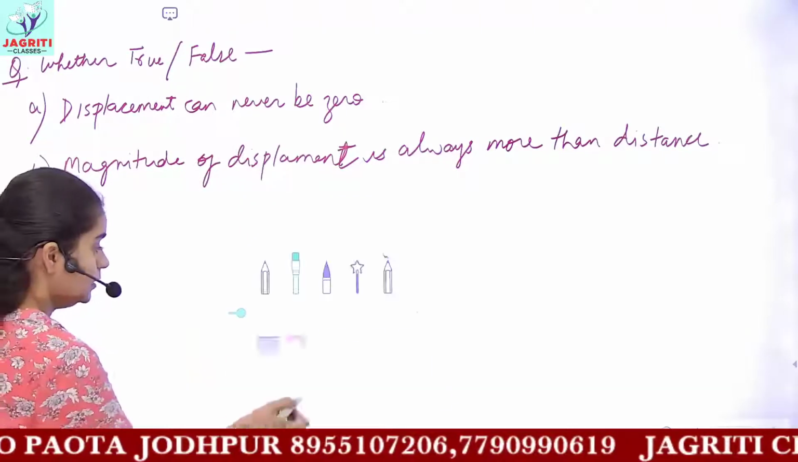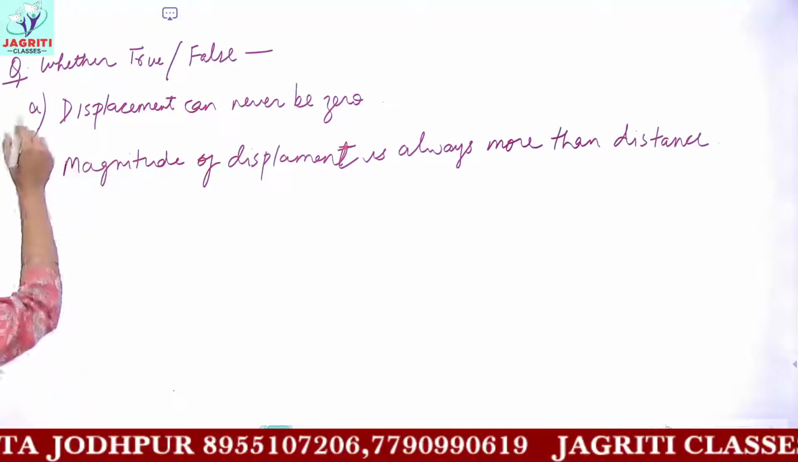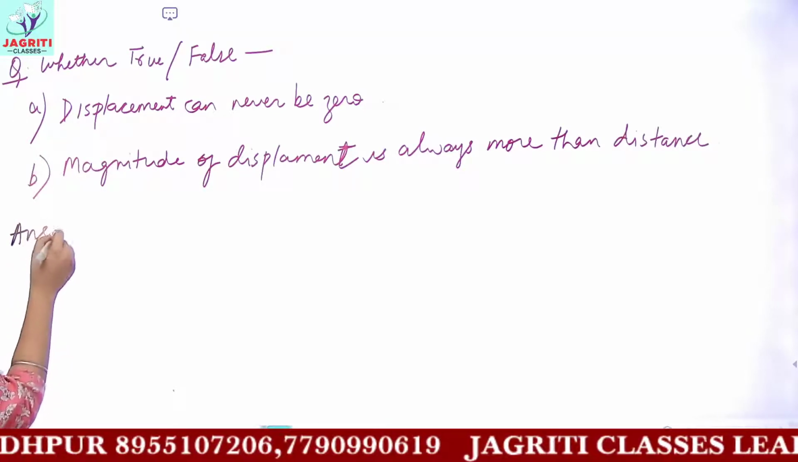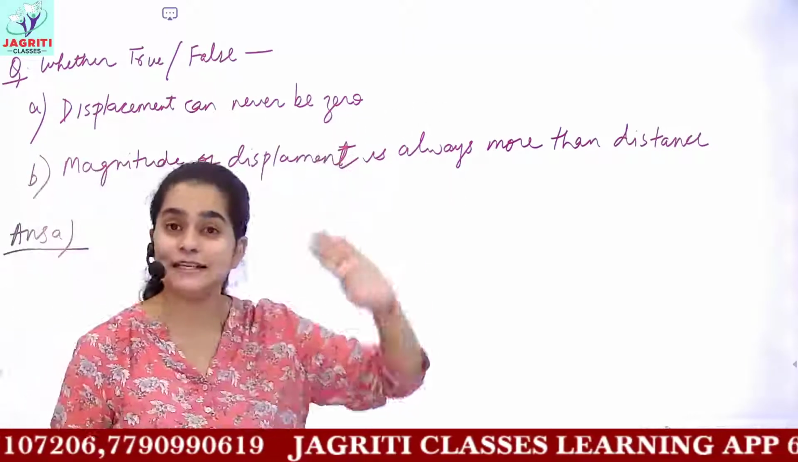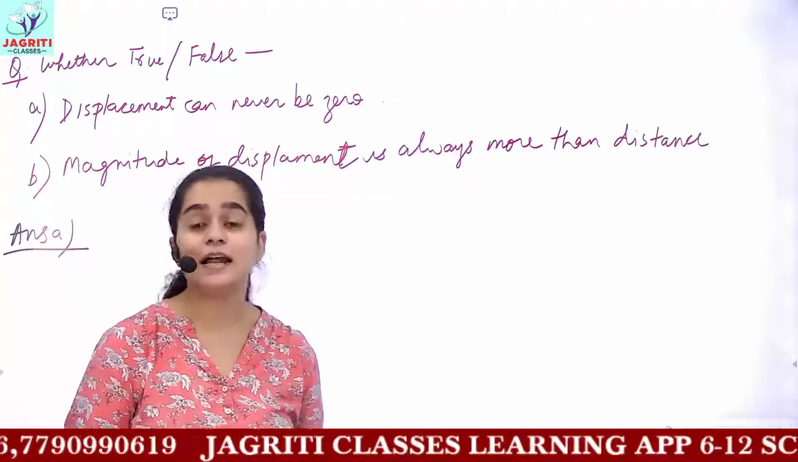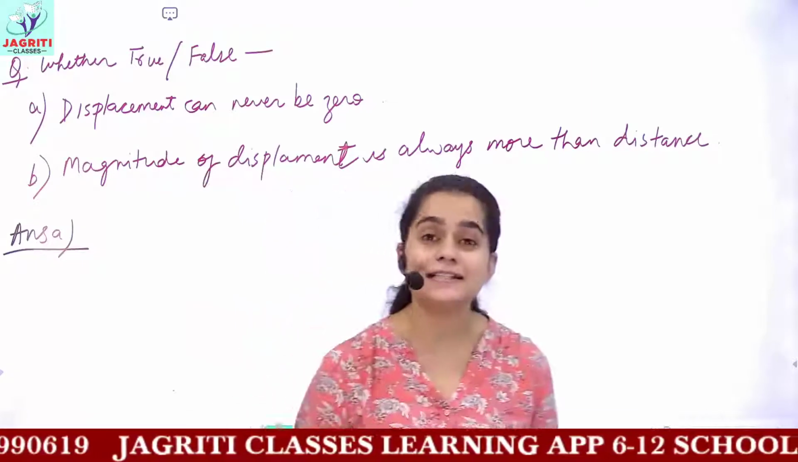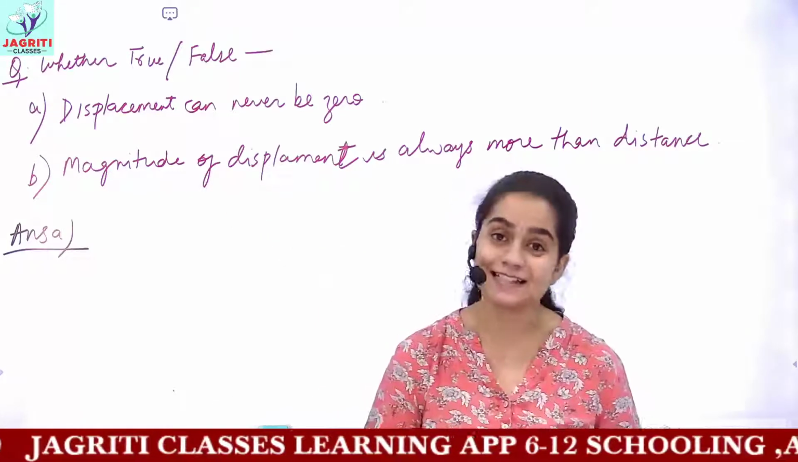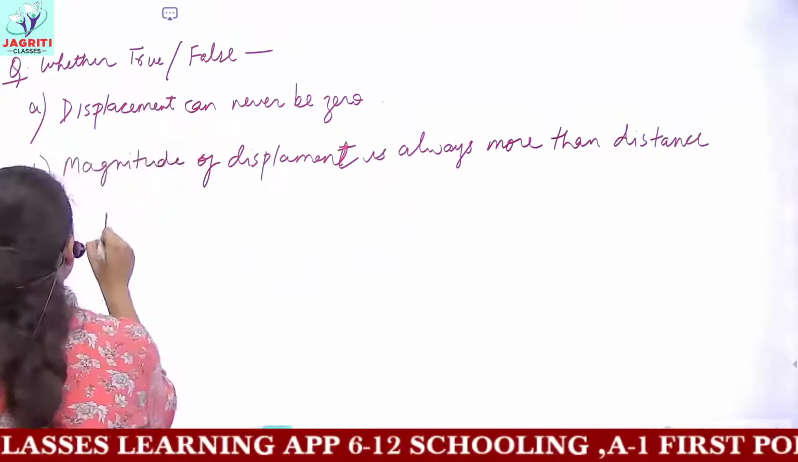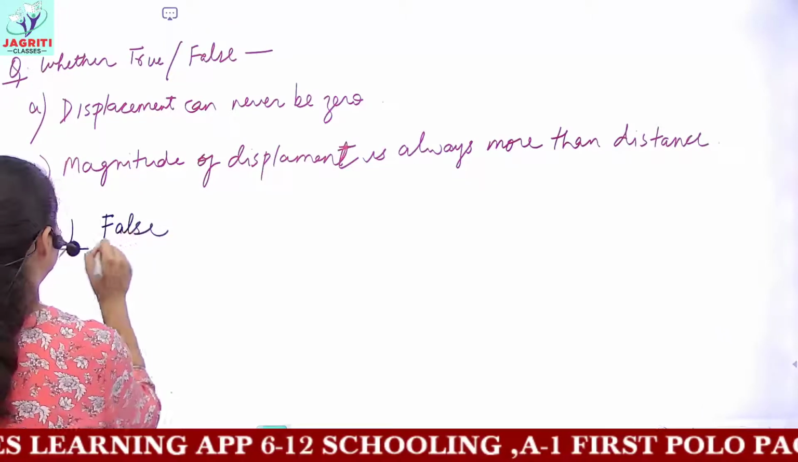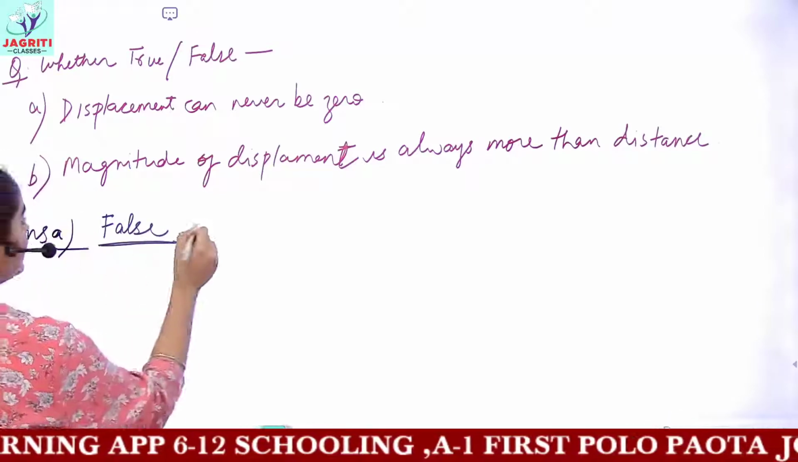So if we try to solve them, in the first statement, it has been given that displacement can never be zero. And in our earlier video class, we have already dealt with the characteristics of displacement and distance. So if you have understood that class, you can say that statement is false. And the reason, I'll write it down.